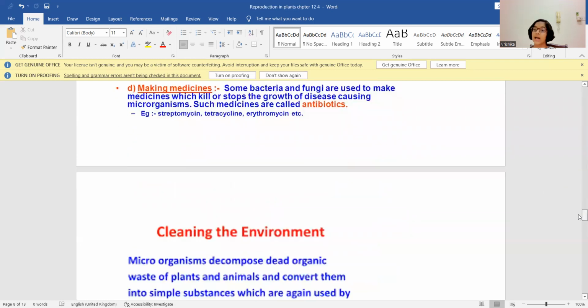Now let us understand how these microorganisms help in making of medicines. Some bacteria and fungi are used to make medicines, which kill or stop the growth of disease causing microorganisms. Such medicines are called antibiotics. Examples: streptomycin, erythromycin, and tetracycline, etc.